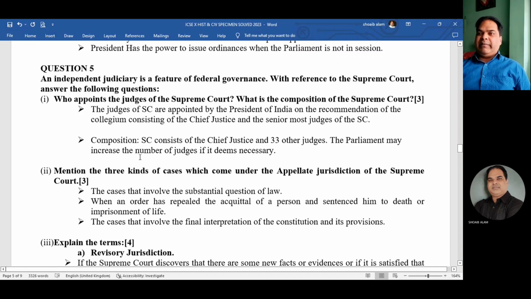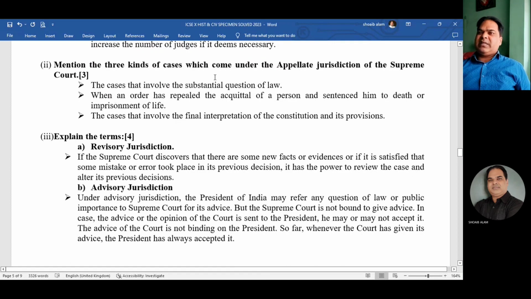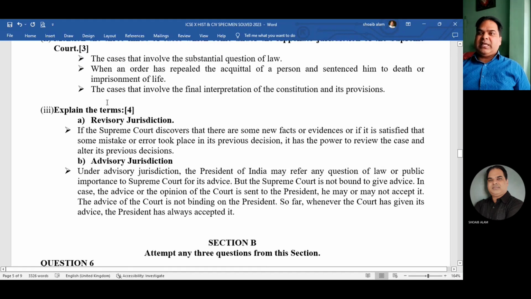The Parliament may increase the number of judges if it deems necessary. That means the number of judges to be increased or decreased is decided by the Parliament. Very simple. Then mention any three kinds of cases which come under the appellate jurisdiction of the Supreme Court. So you can see three cases. A case that involves a substantial question of law, when an order has repealed the acquittal of a person and sentenced him to death or imprisonment for life, and the case that involves a final interpretation of the Constitution and its provisions.